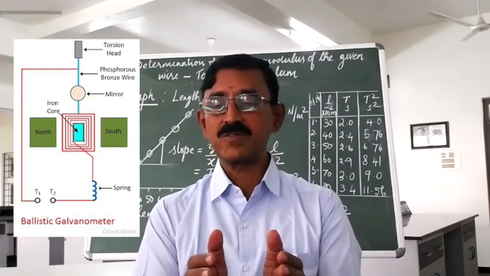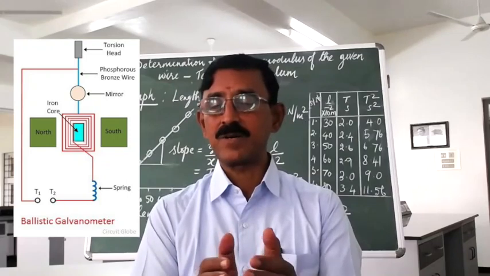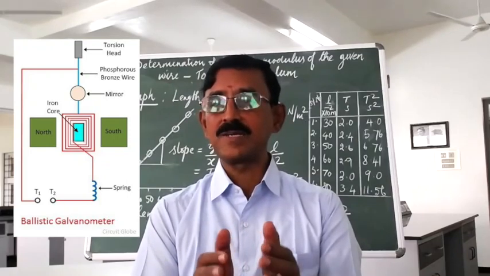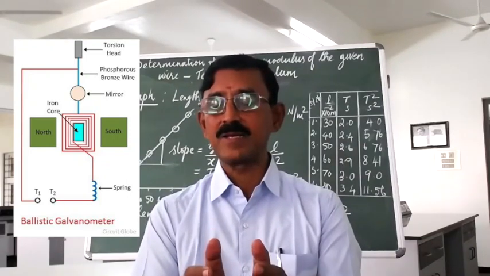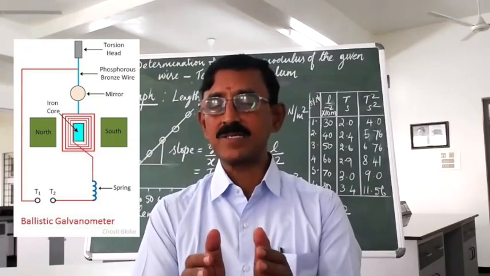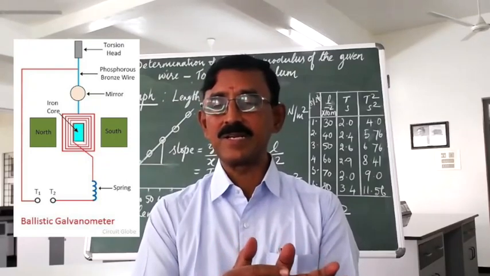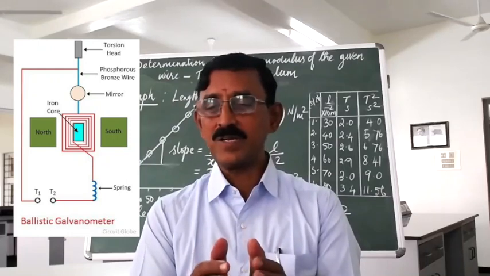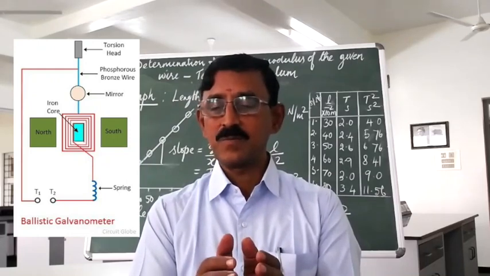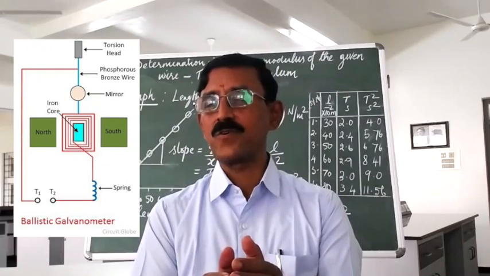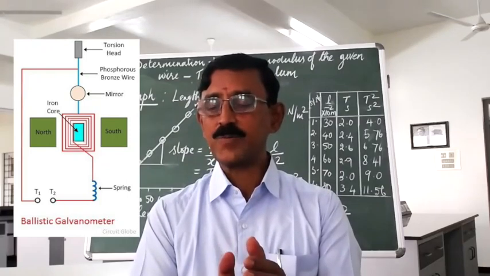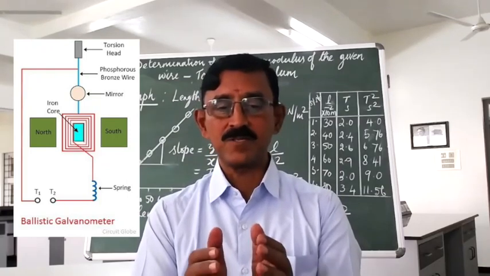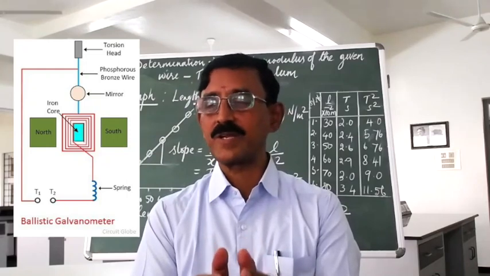When current flows through the coil, it rotates and the needle moves and shows the correct reading. When the current is cut off, immediately the needle comes back to zero. This shows the coil should rotate when a small current flows, and that is possible when you have a very small restoring torque per unit twist.